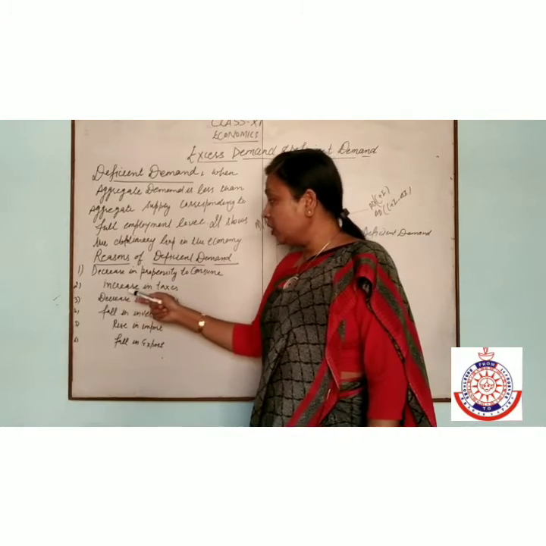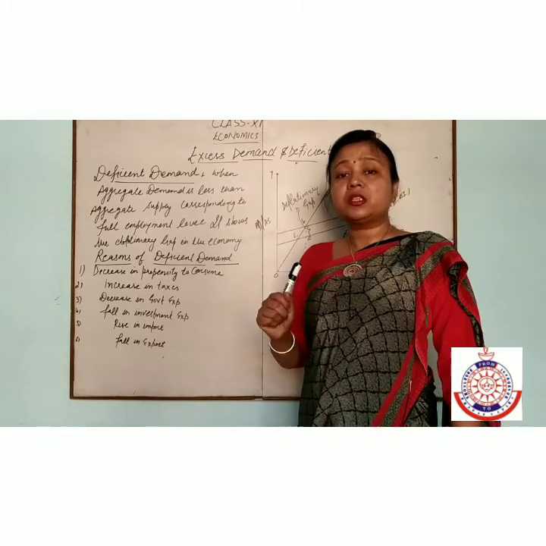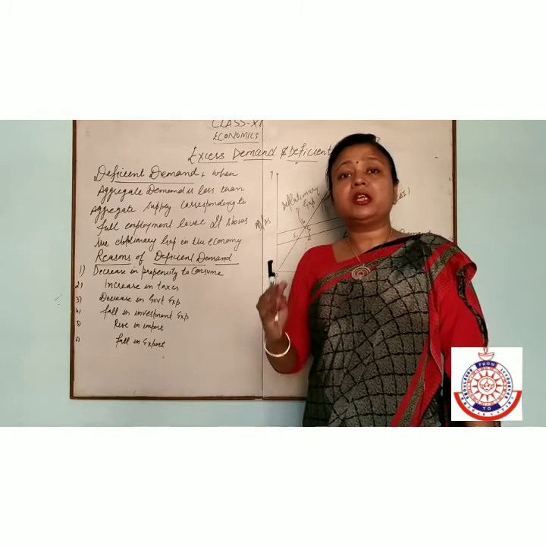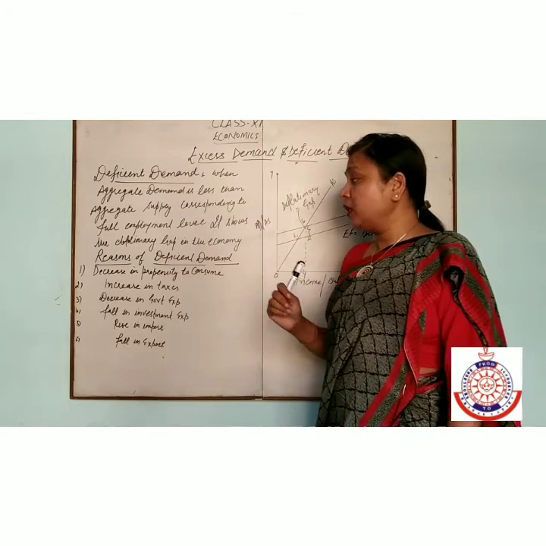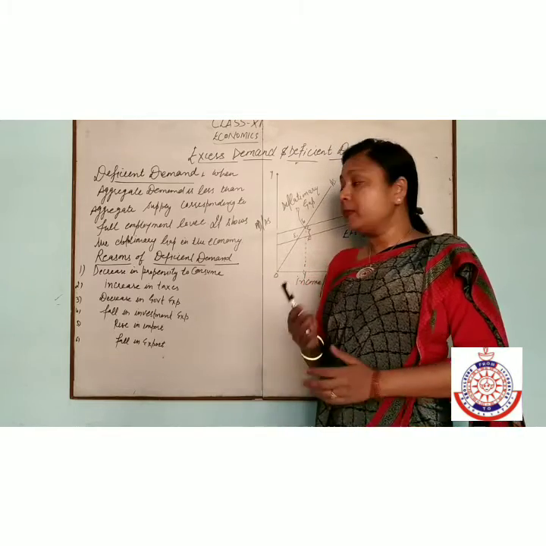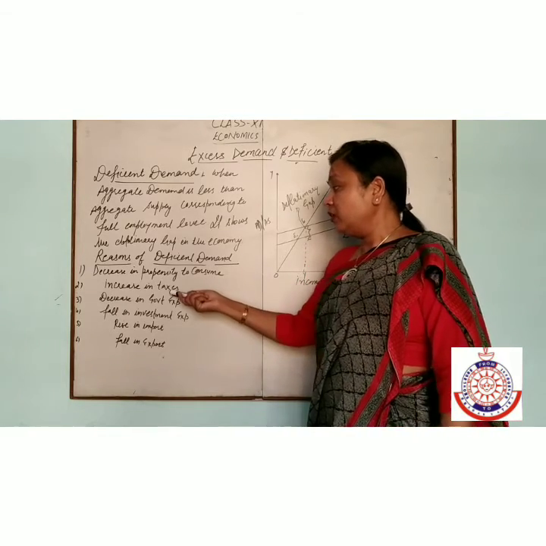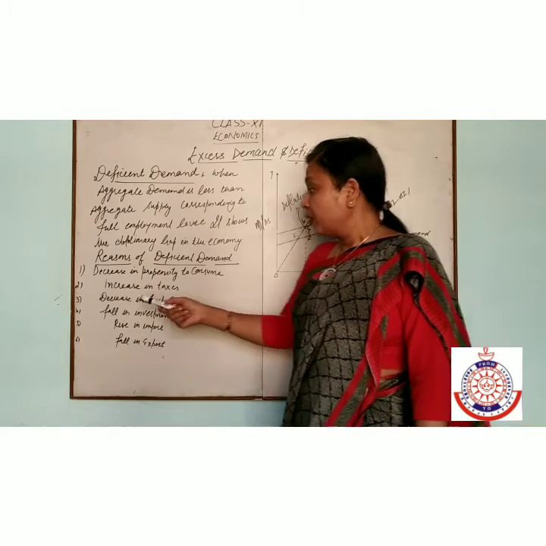Second is increase in taxes. Whenever taxes increase in the economy, disposable income will be less, and if disposable income is less, then demand for goods is less.